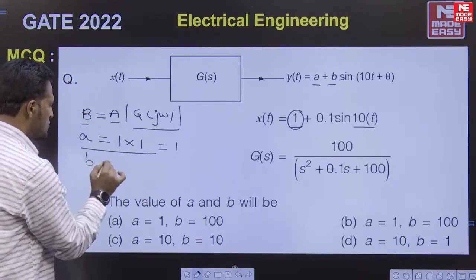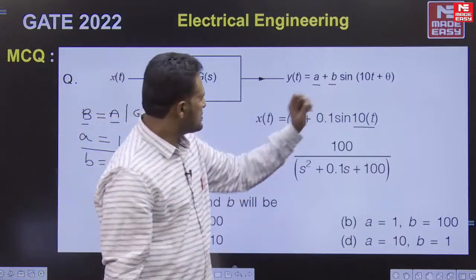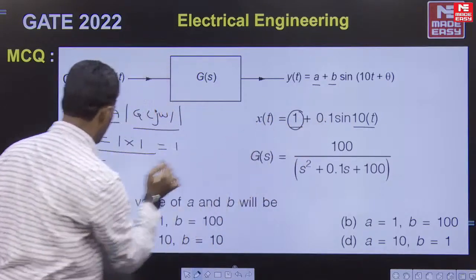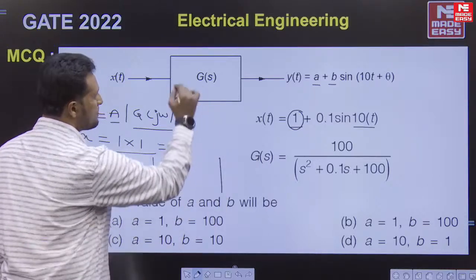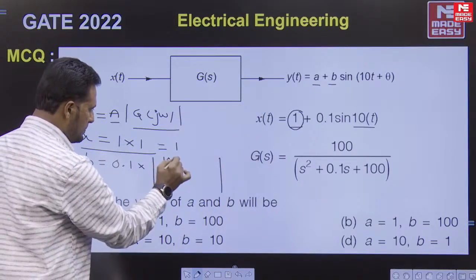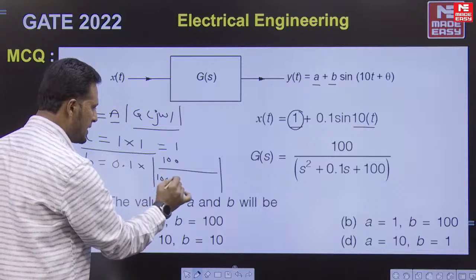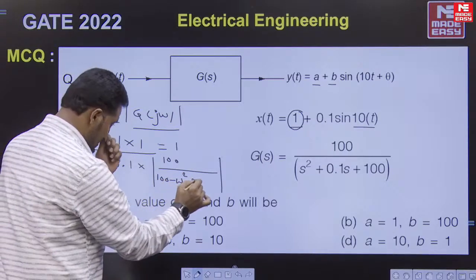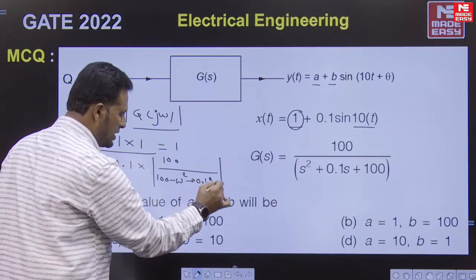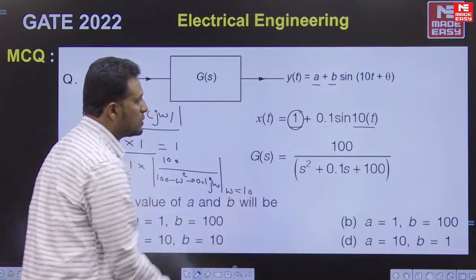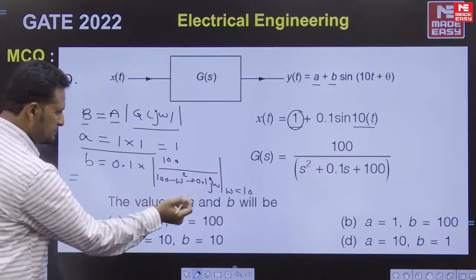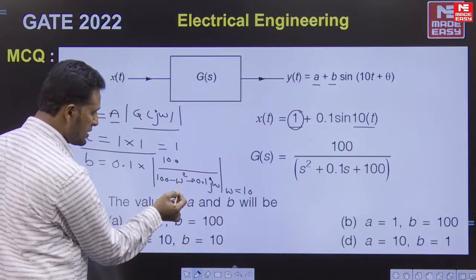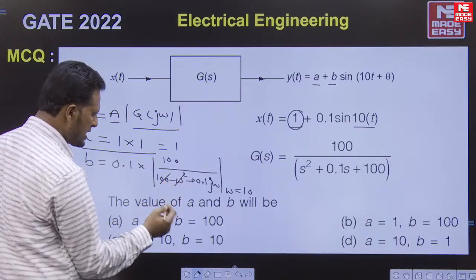Now coming to the small b value, which happens to be the product of the input amplitude and the magnitude of the transfer function, 100 upon (100 minus omega square plus 0.1 j omega) for omega equal to 10, the frequency of this component. Since omega is 10, omega square is 100, these two get cancelled.